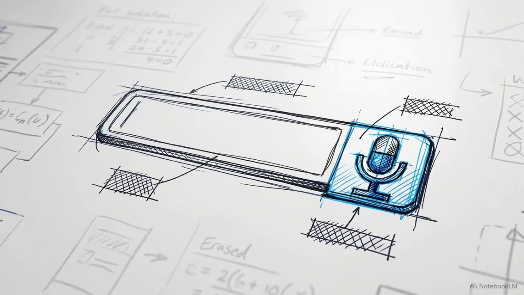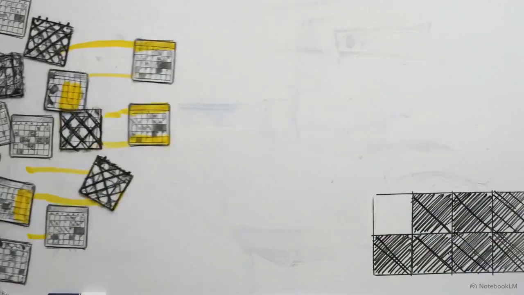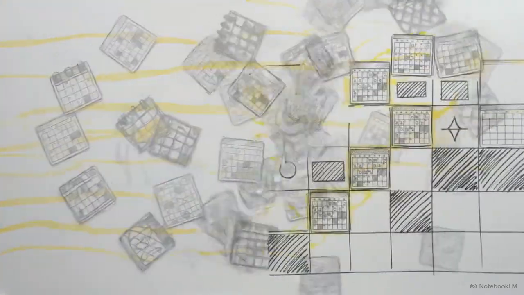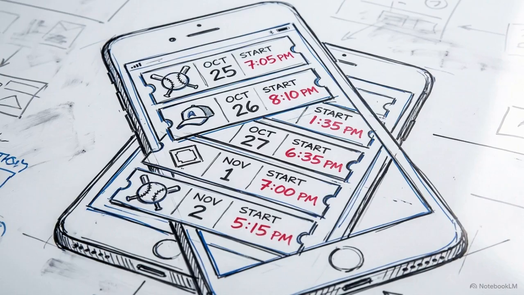To bypass that friction, we built a natural language interface. Instead of forcing the user to filter the data manually, they can just ask a question, and the system instantly organizes the complex schedule data in the background. A fan can simply type, "Show me the next 5 Yankees games," and the interface instantly returns exactly those specific game cards, skipping the search menus entirely.